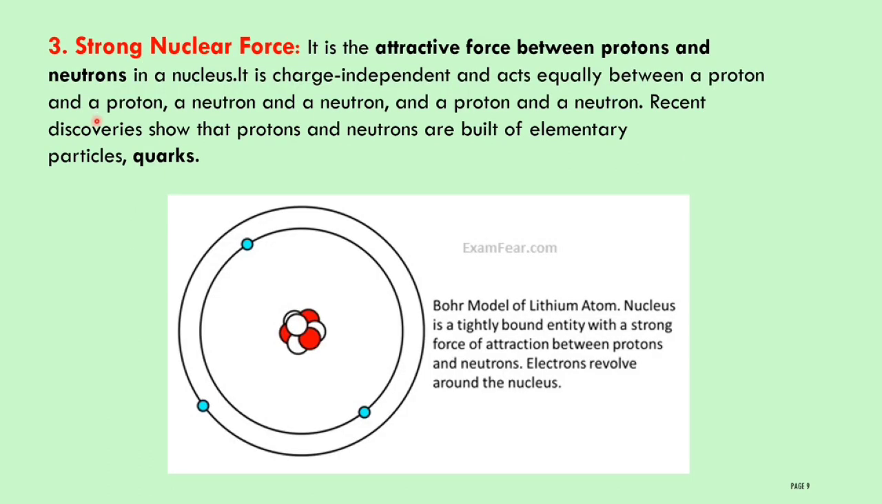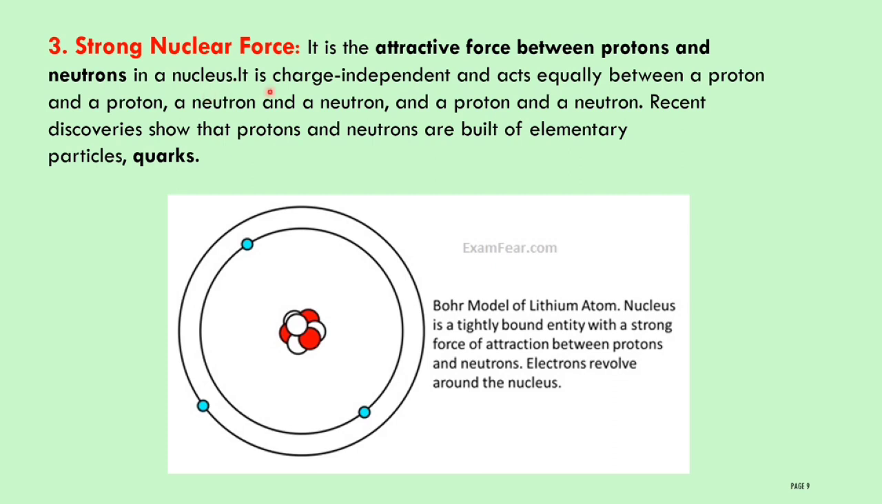Let us discuss the third fundamental force. The third one is the strong nuclear force. According to the Bohr model, the nucleus is made up of protons and neutrons, and electrons revolve around the nucleus. The strong nuclear force is nothing but the force of attraction that exists between protons and neutrons in a nucleus.